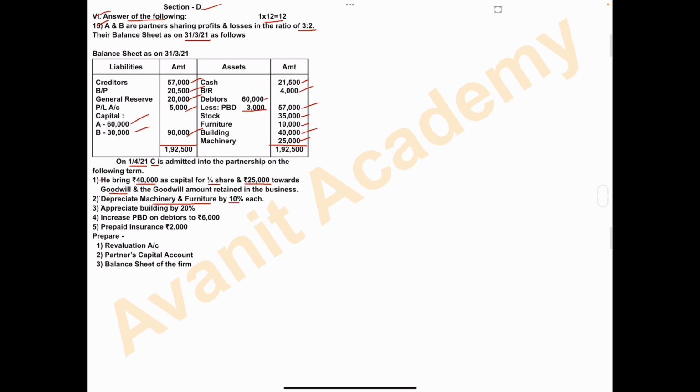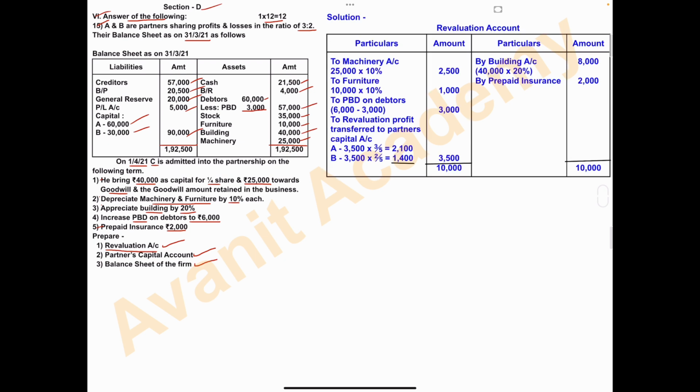Third, appreciate building by 20%. Fourth, increase PBD on debtors to rupees 6,000. And the last point, prepaid insurance rupees 2,000. Prepare revaluation account, partners capital account, and balance sheet of the firm.